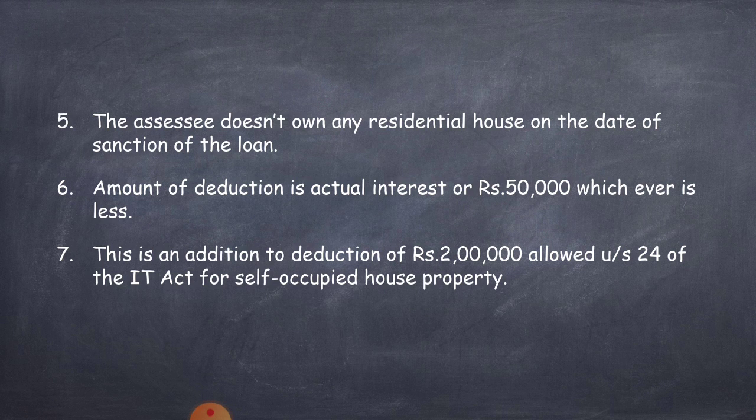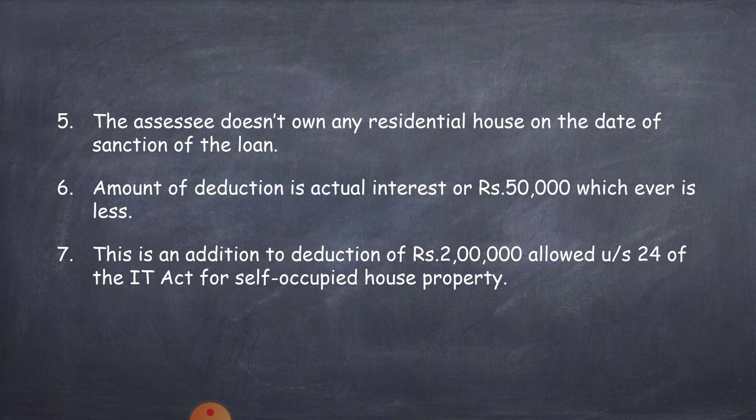If the interest amount is less than 2 lakhs rupees and they claimed deduction under section 24, they cannot claim deduction under section 80EE. Only if the interest amount crosses 2 lakhs rupees, they can claim 2 lakhs rupees under section 24 and they can claim up to 50,000 under this section.